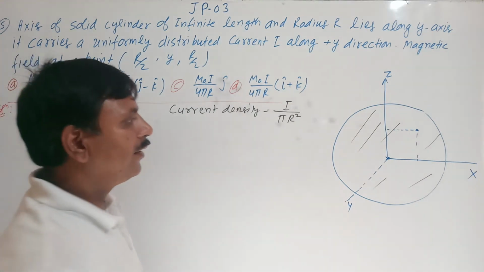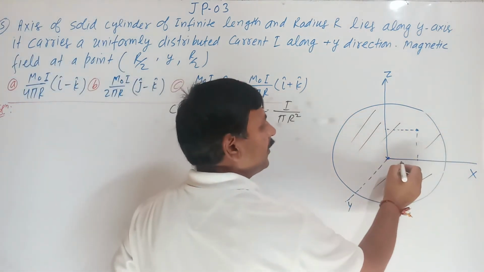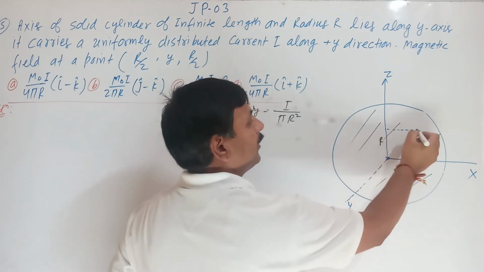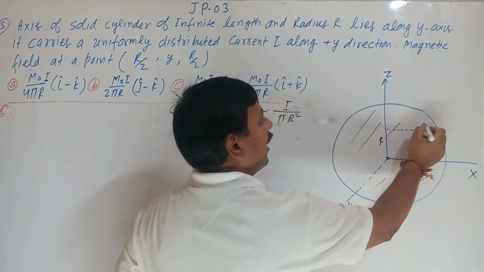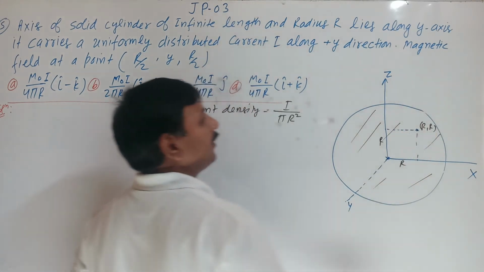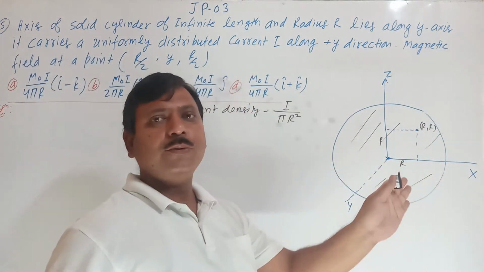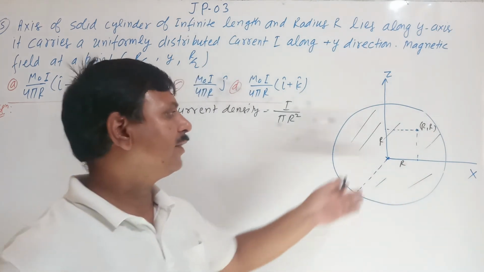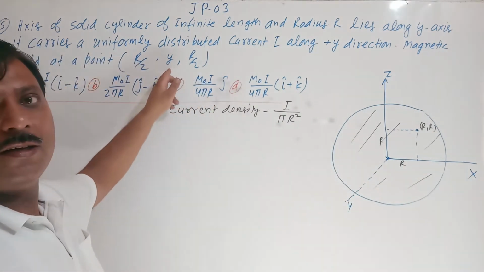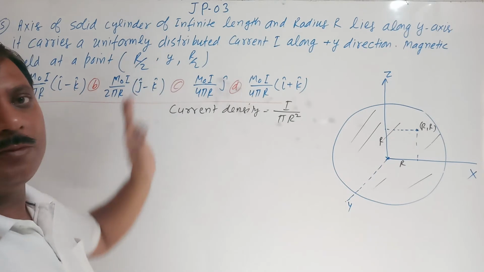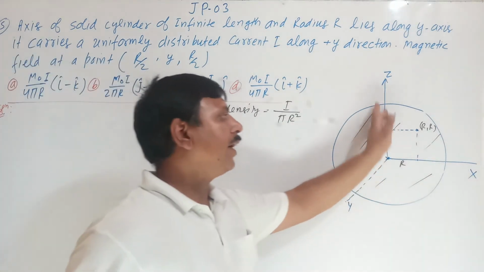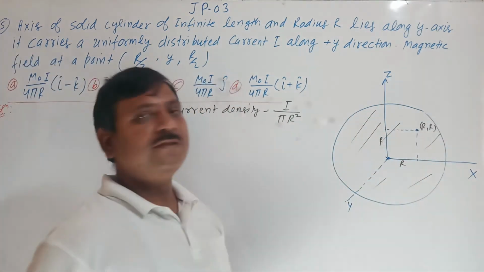See here, this is r and r. Because the current is along the plus y direction, it is independent of y. That's why I have not considered y. I have taken the point only in the xz plane.